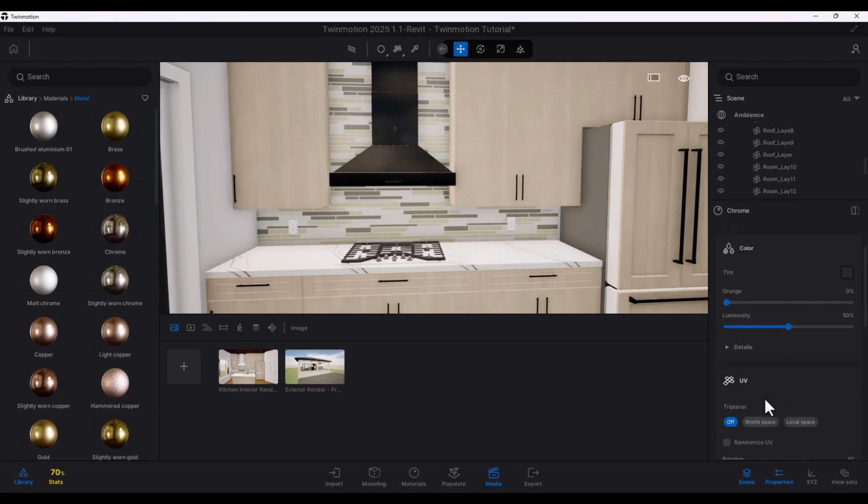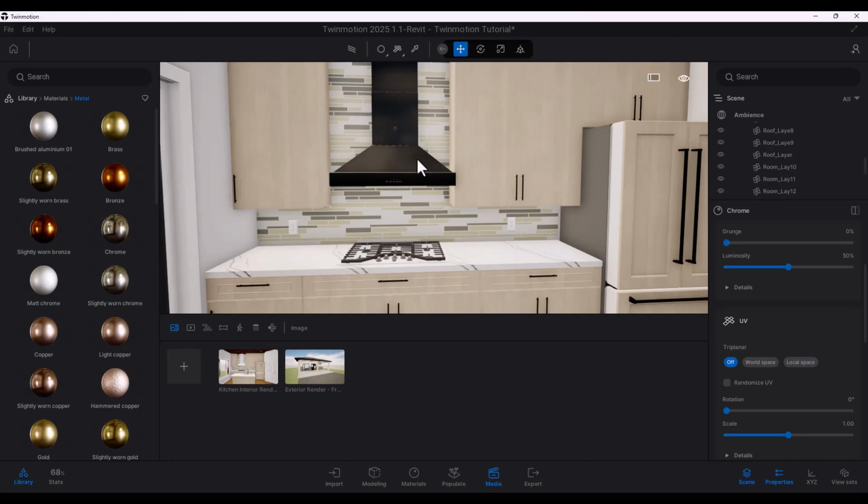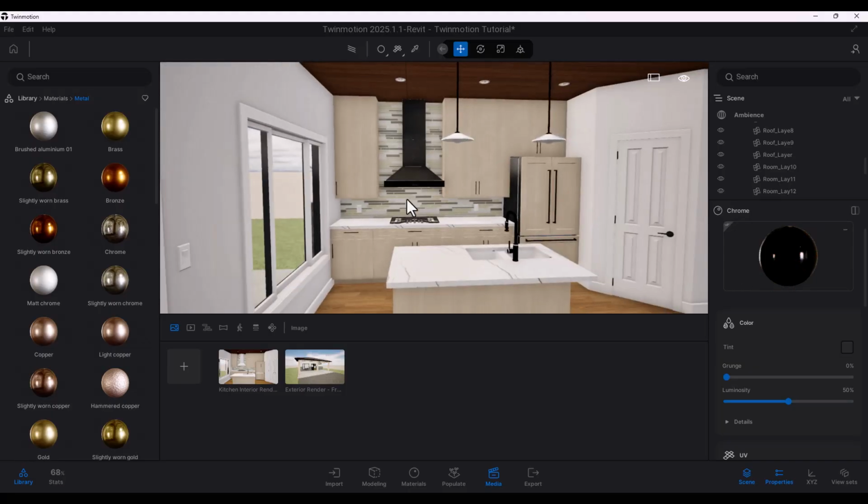And we'll come down here, everything is pretty good in terms of metallic. The roughness is 0. So I'm pretty happy with the way this material is. Okay, now we're going to go to the dropper. And since we're going to be using this material, I am literally just going to drag this material and also apply it to the fridge on the side just to make things a bit better. And we're good with that.